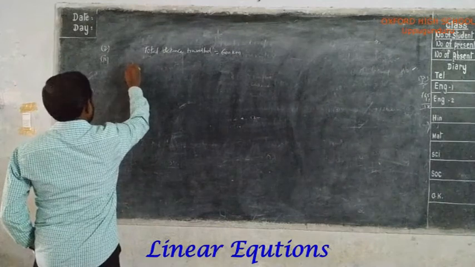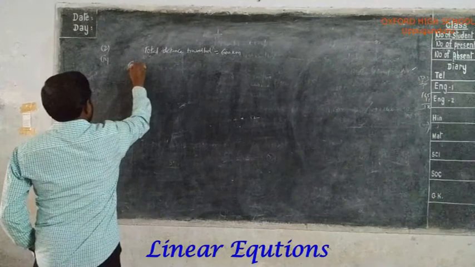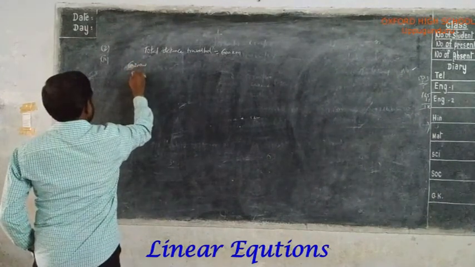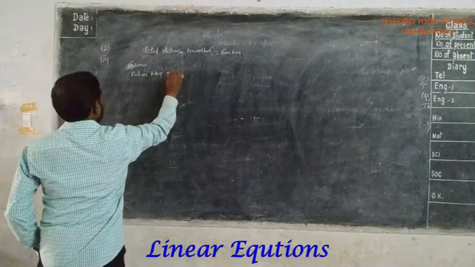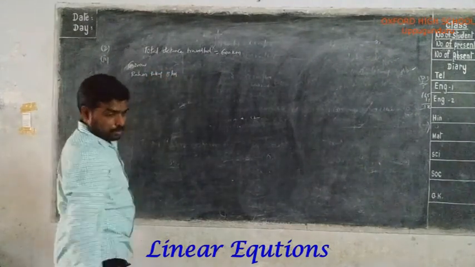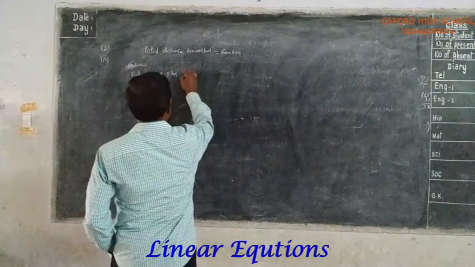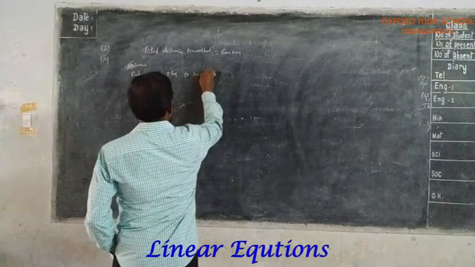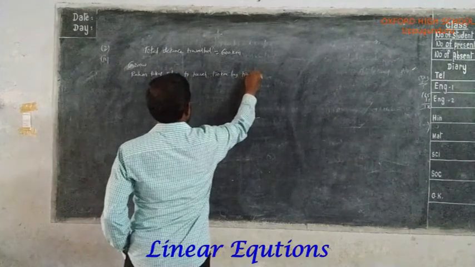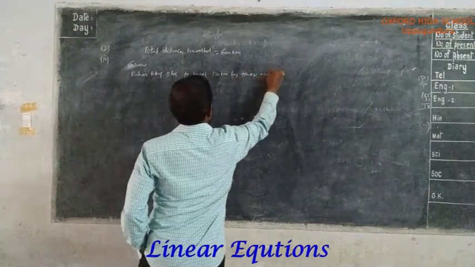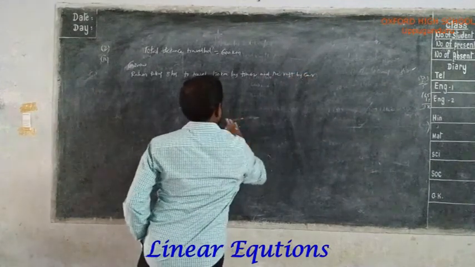So given, Rahim takes 8 hours to travel 120 kilometers by train and the rest by car.